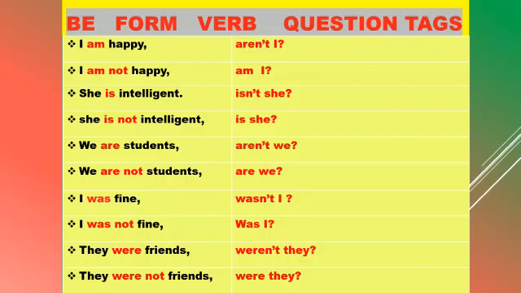We are students. Positive sentence. So negative tag is aren't we. We are not students. Negative sentence. Positive tag is are we. I was fine, wasn't I? I was not fine, was I? They were friends, weren't they? They were not friends, were they?